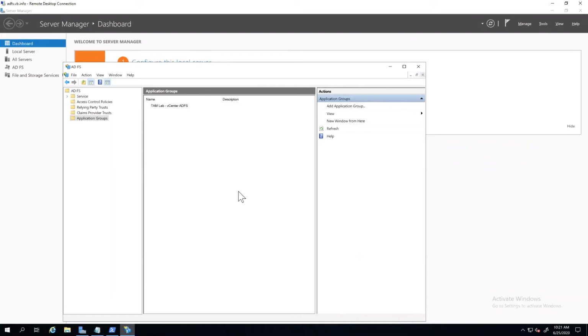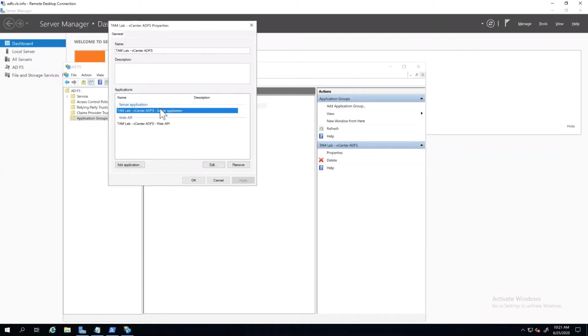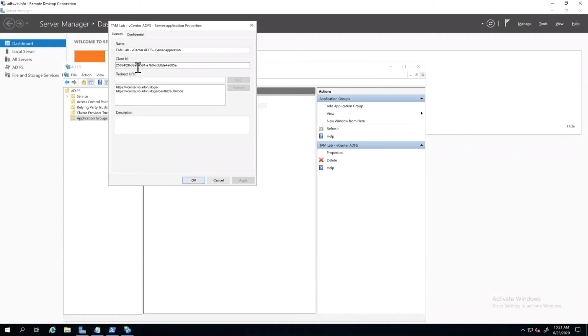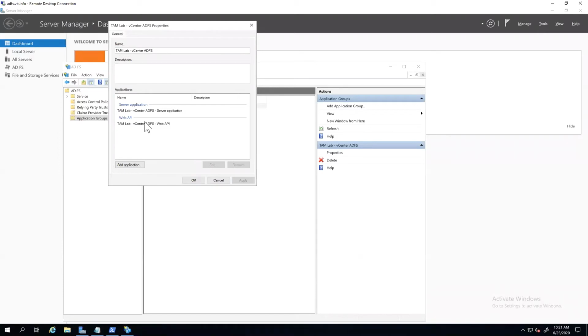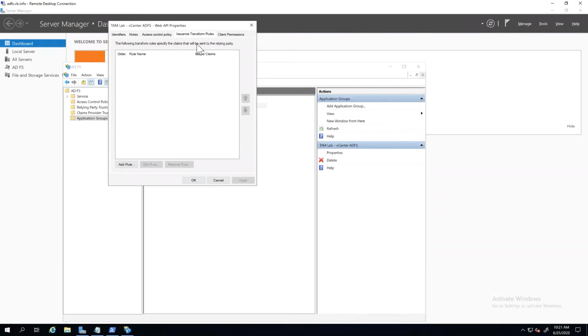All right, we're getting there. I know it's not the most exciting thing in the world, but it's pretty cool when it ends up working. So I'm going to open this guy up, and you can see it's a little summary of what we have. We have a server set up here. This is where you can go grab that client ID again if you need it. And we have our web API, and we're going to do a little more configuration in here where we take some data from Active Directory, right, in the format from Active Directory, and we map it over to fields that OpenID is going to be able to, that standard is going to want to see.